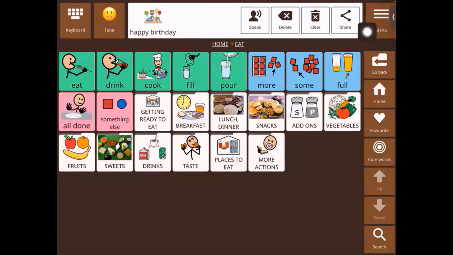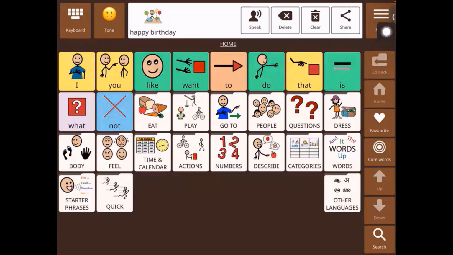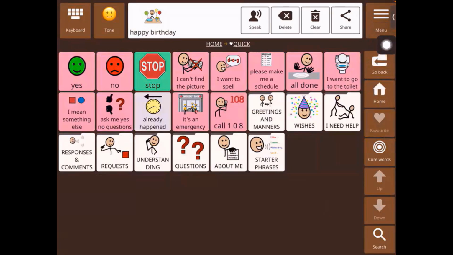The next button below go back is home, which is just the button that brings you back to the home screen. Then we have the favorites button. The favorites, like I said, gives us access to frequently used folders. By default, the favorites button is customized to go to quick. So if I press favorites, it goes to quick.